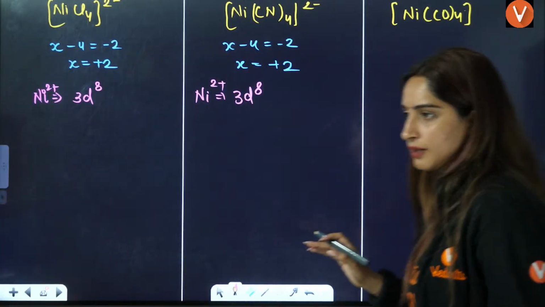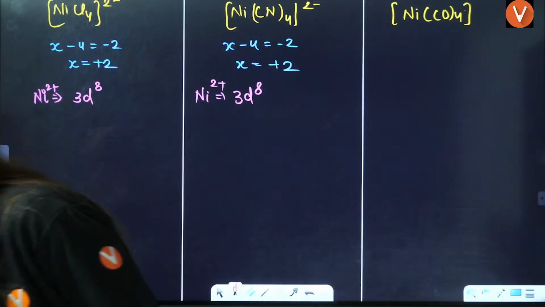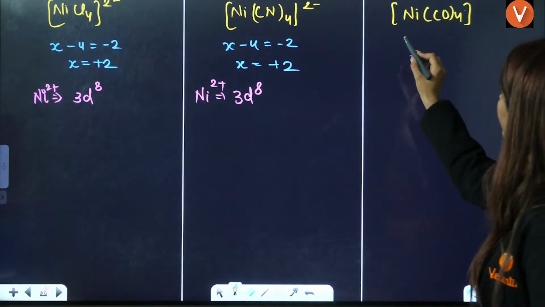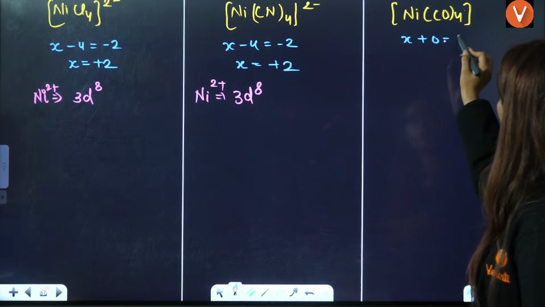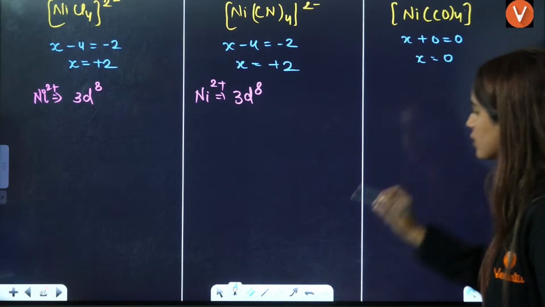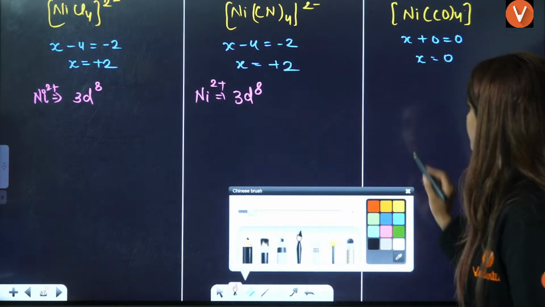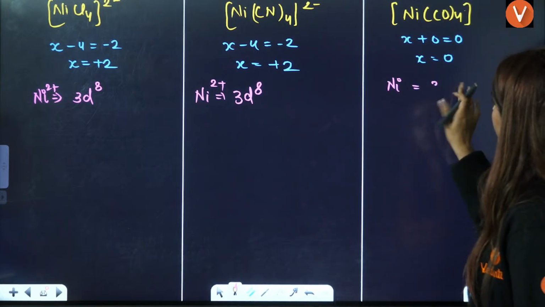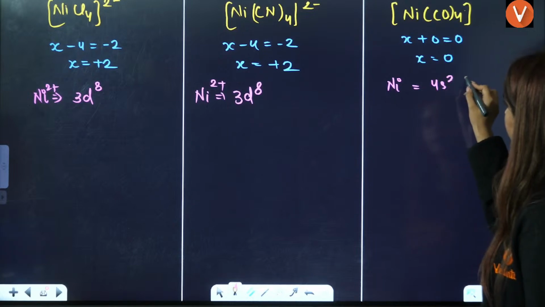Here the complex is neutral, so X plus 0 equals 0, which means X is 0. So here nickel is in the 0 oxidation state, and its configuration is 4s2 3d8.